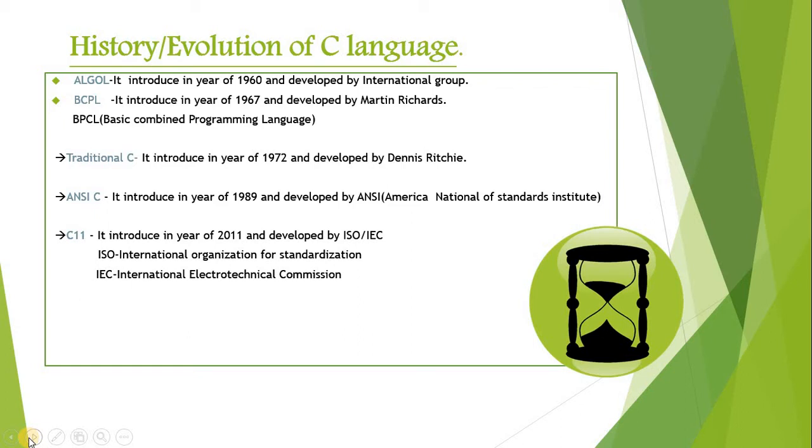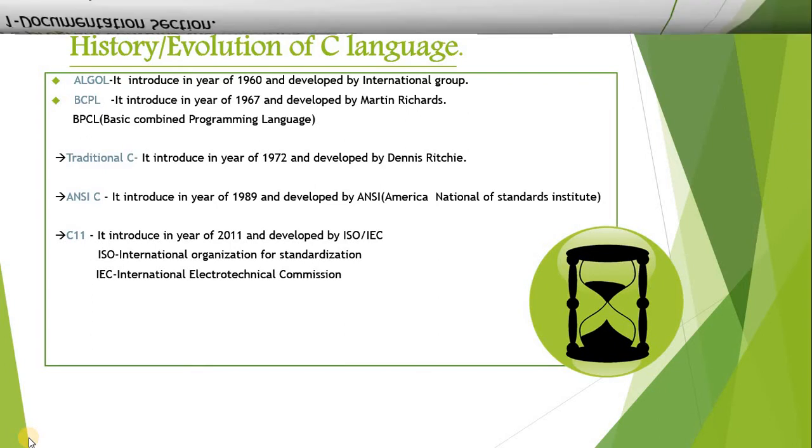And the next one is ANSI. What is the meaning of ANSI? It is American National Standards Institute. It was introduced in 1989 and developed by ANSI, meaning American National Standards Institute. And the next one is C11. It was introduced in the year 2011 and developed by ISO and IEC. ISO means International Organization for Standardization and IEC means International Electrotechnical Commission.